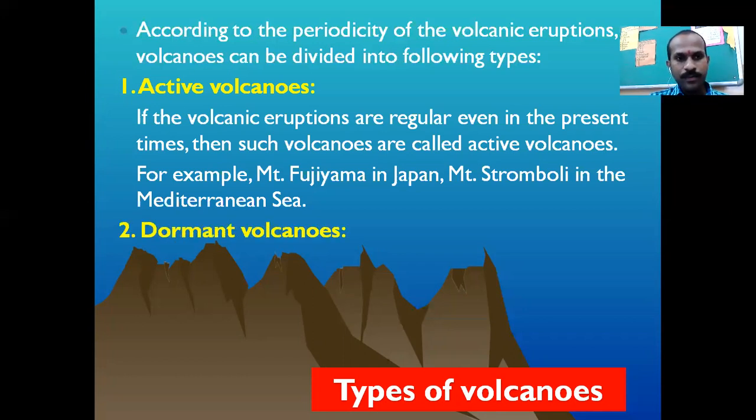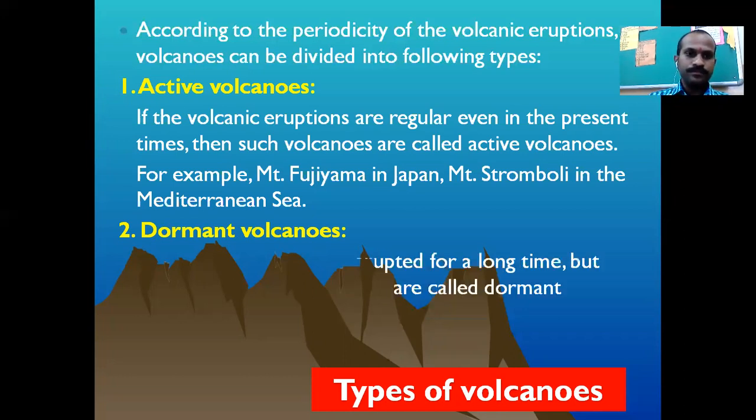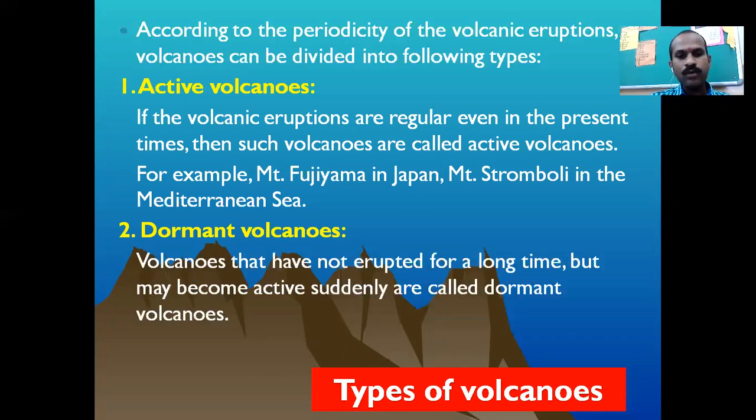The second type of volcano is the dormant volcano. Volcanoes that have not erupted for a long time but may become active suddenly are called dormant volcanoes. It means these volcanoes are not active all the time, but they get active suddenly.